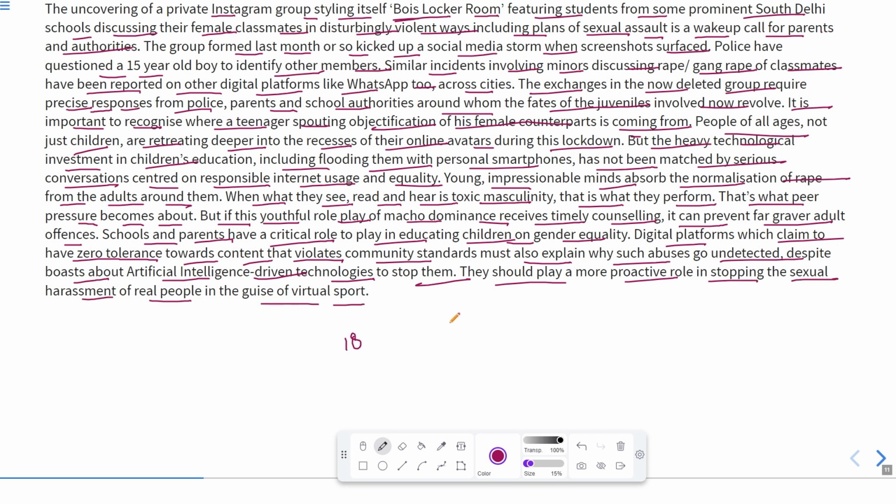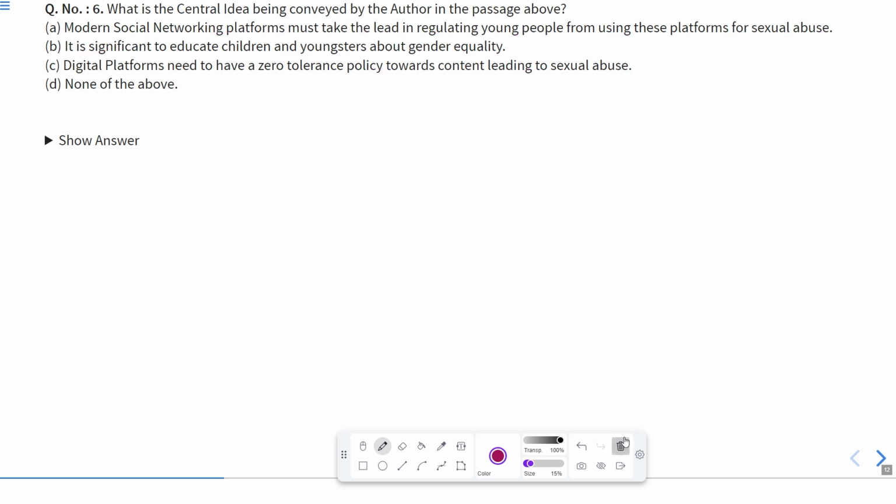guise of virtual sport. So, all of the above: the children should be counseled properly on the ground of gender equality. Also, each and every girl and boy should be properly taught about sexual education, so that they will not commit such misdeeds. Okay, so this was the passage.